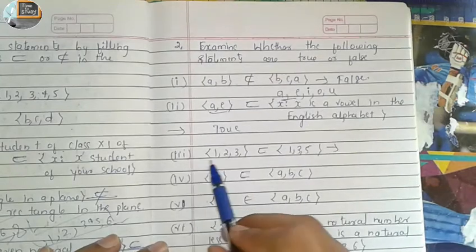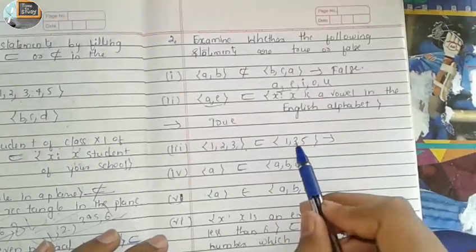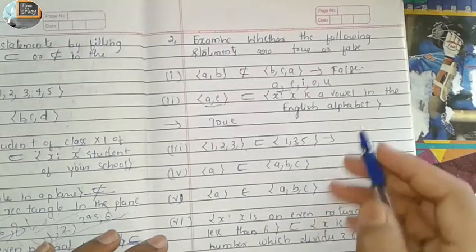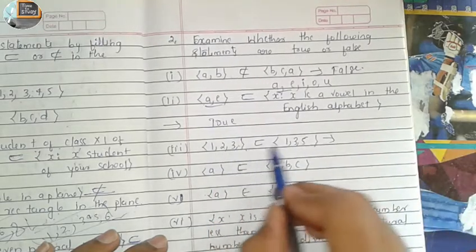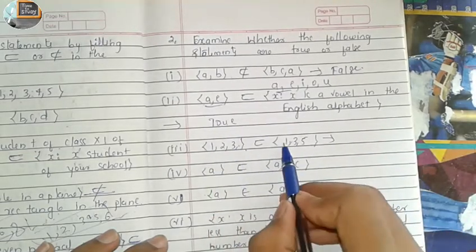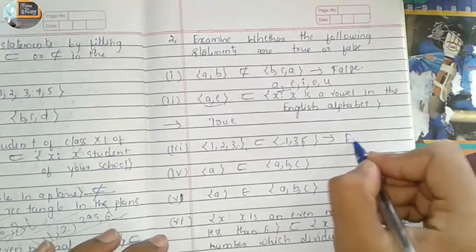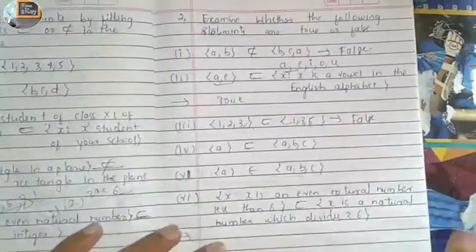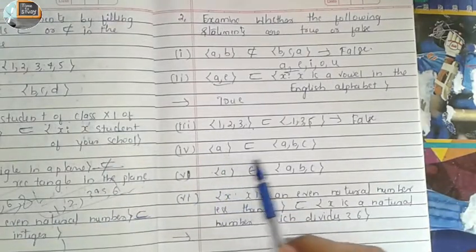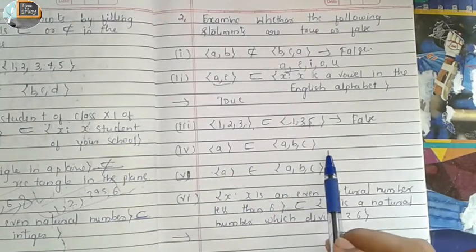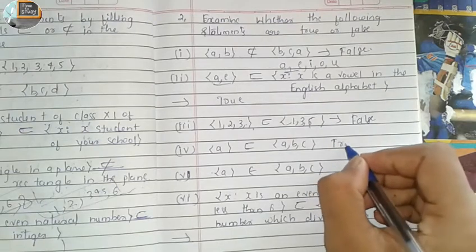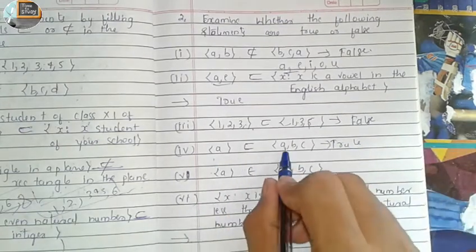Third question: is {1, 2, 3} a subset of {1, 3, 5}? No, because here 3 is present, 1 is present, but 2 is not present in this set. That is why it is a false statement. Fourth question: is {a} a subset of {a, b, c}? Yes, this is true. Here a is present.